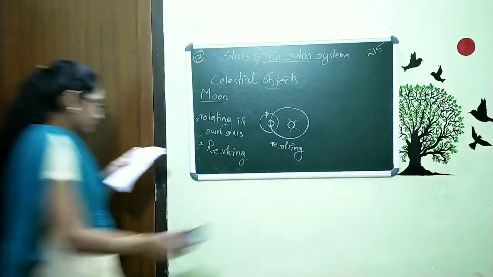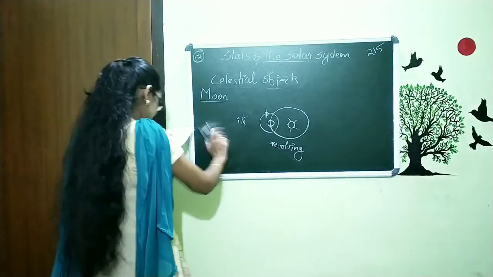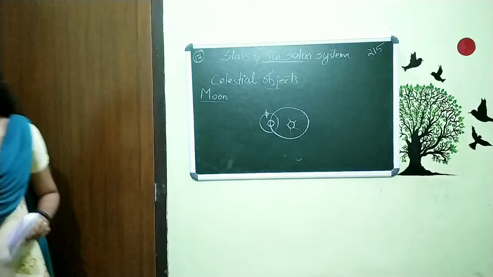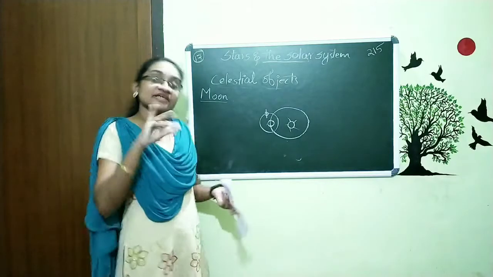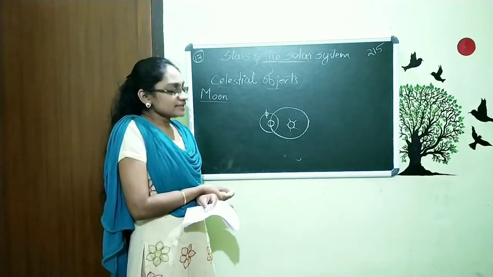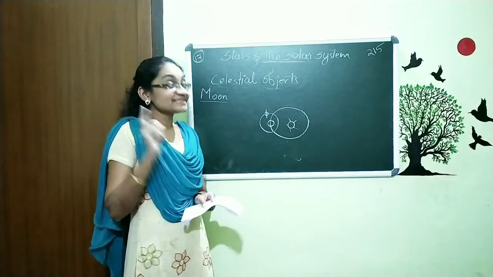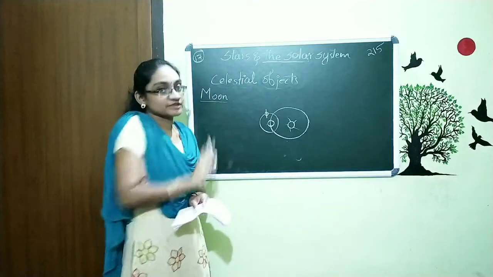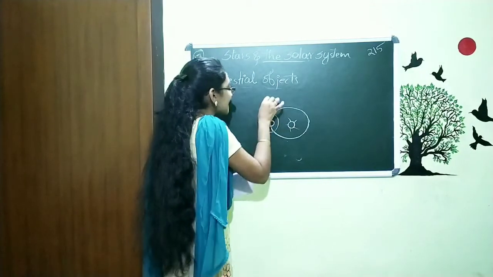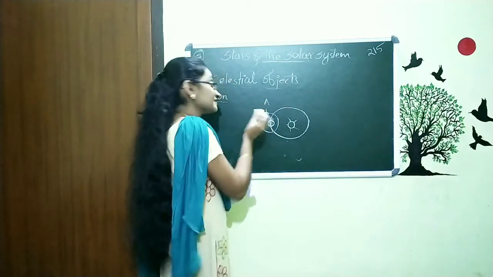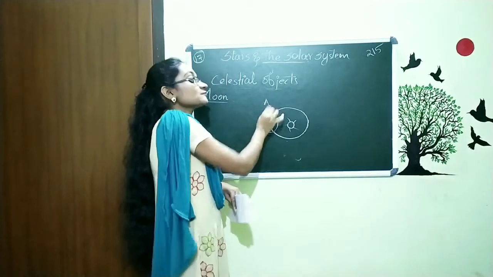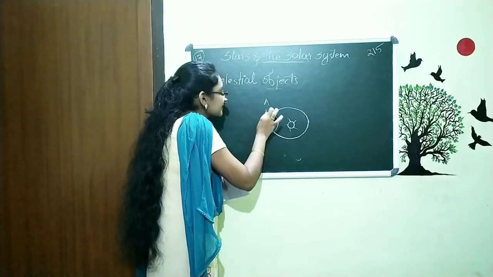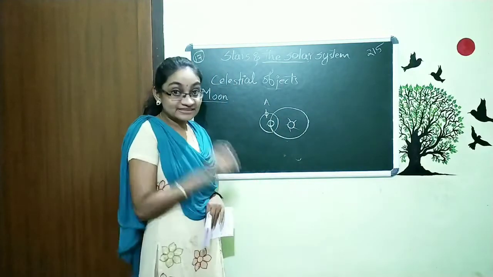Now we are moving to the next topic, and also one thing we have to discuss here. We said that it has revolution and rotation. Now the question is, how many times does it rotate during one revolution? That means this moon starts its motion here. It revolves from this point A, moves through here and reaches point A itself. That is what?